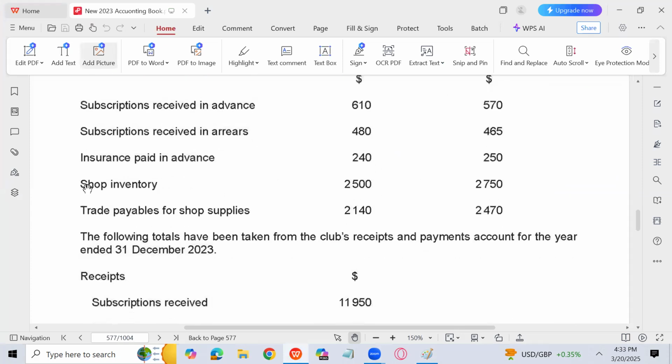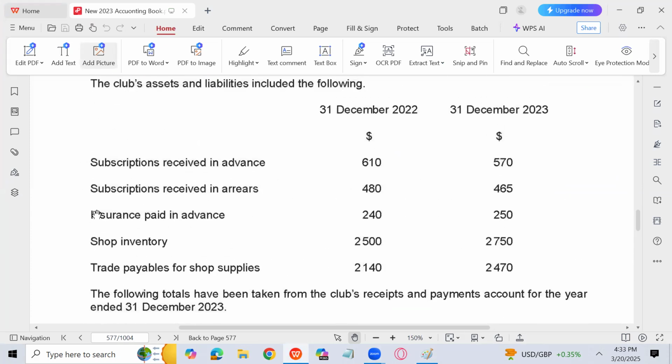So if we see the statement of financial position, we know, and we have discussed that all together with you, that we are supposed to take closing items from the question. Subscription received in advance, which is a current liability. Subscription in arrears, which is a current asset. Insurance paid in advance, again it is a current asset. Shop inventory, current asset. Trade payable, current liability. And we have to take the figure from the bank account also. So always remember that the bank figure will also be part of the current assets.